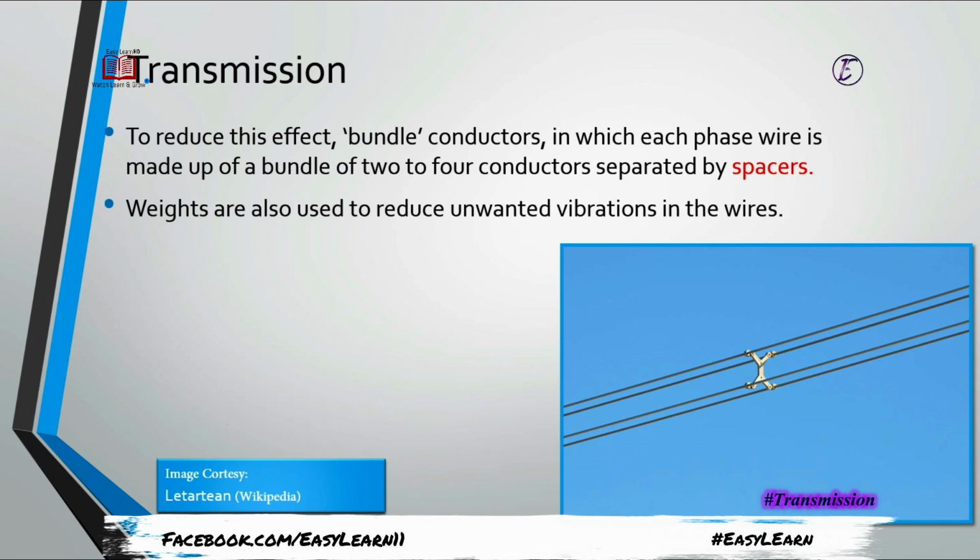To prevent the wires from coming closer to each other, spacers are used. Spacers basically reduce this effect. There are bundle conductors, in which each phase wire is made up of a bundle of 2 or 4 conductors separated with the help of spacers. You can easily see these spacers whenever you go through highways. You will notice the transmission lines have these spacers. They are usually installed at intervals, where there is a danger that the wires may come closer if something happens like wind.